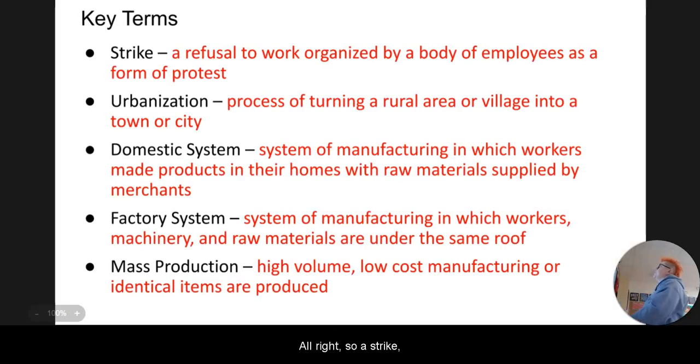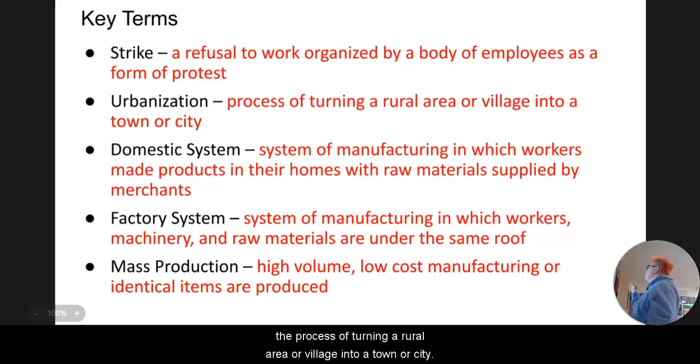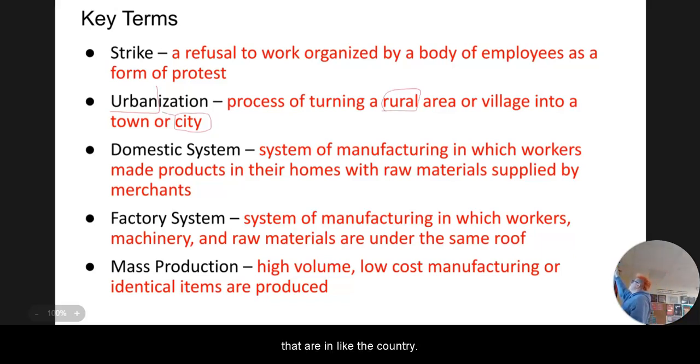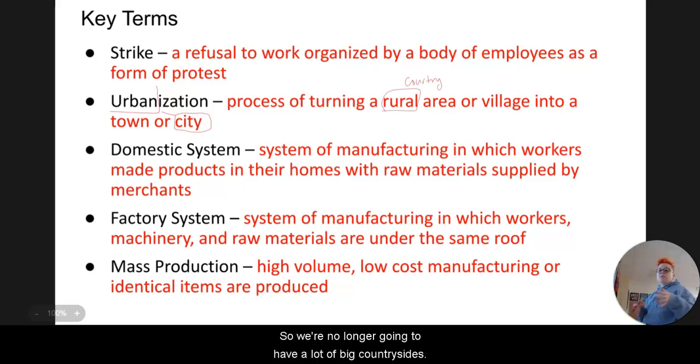All right, so a strike: a refusal to work organized by a body of employees as a form of protest. Typically, when you see strikes, you're talking about labor disputes, the growth of labor unions. Urbanization: the process of turning a rural area or village into a town or city. When we see this word, we should be taking out the word urban, because urban is going to tell us that it's about a city. When we see rural area, we should be thinking things that are in the country. So we're no longer going to have a lot of big countrysides. Instead, we're going to have urban cities.